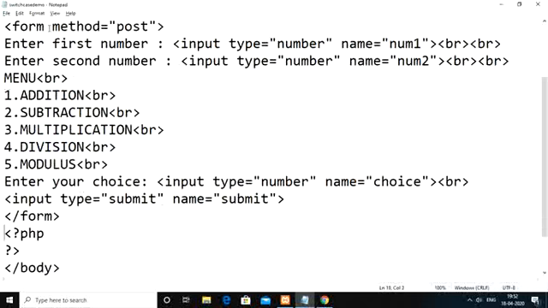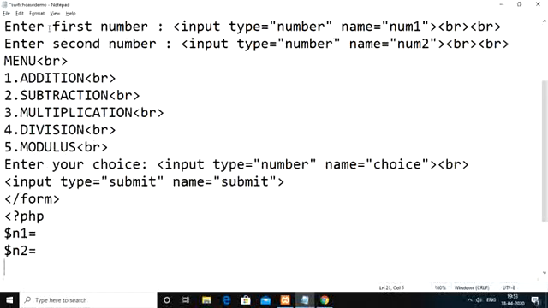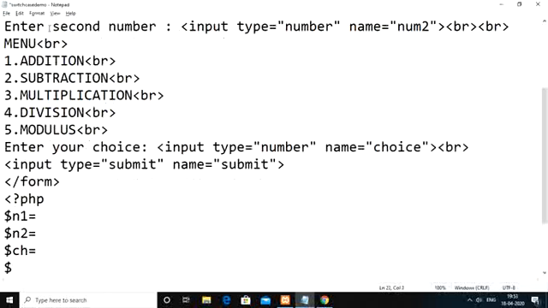So then after that, within the PHP script, read these three: the first number, the second number, and as well as your choice value. Okay, so $n1, $n2, then $choice. After that, declare the res variable to store the result of n1 and n2.